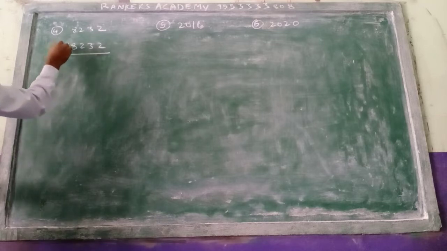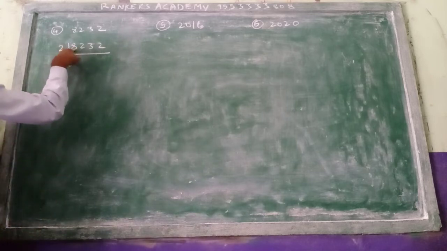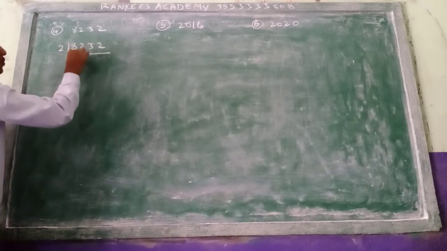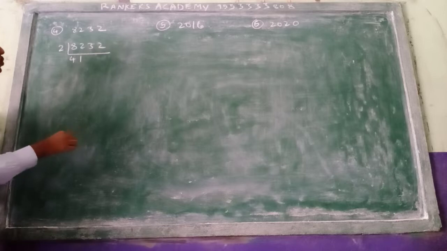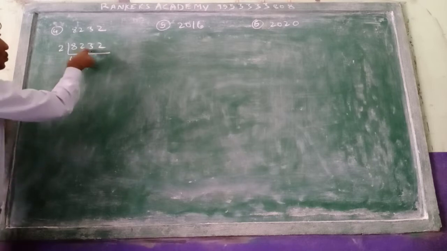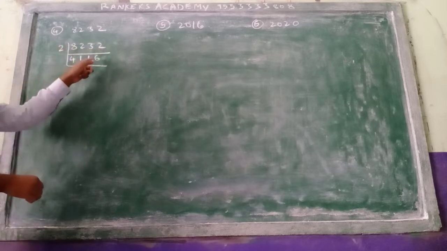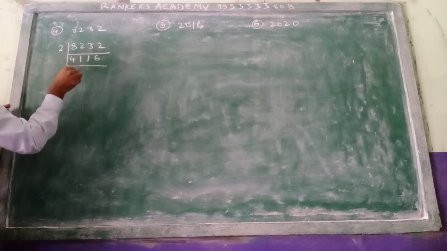See here, the last digit is 2, so it is divisible by 2. 2 4s are 8. 2 1s are 2. 2 1s are 2, so here 1 then 2, 12. 2 6s are 12. Again the last digit is 6, so it is divisible by 2.